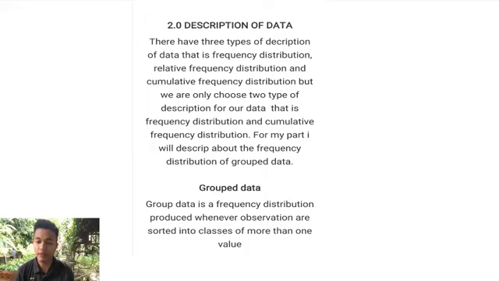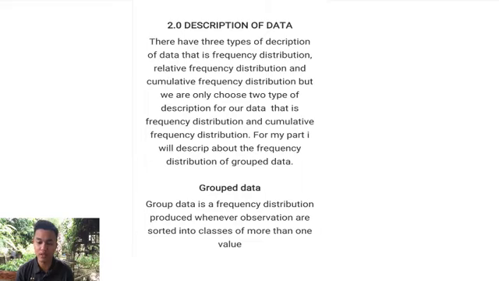Okay, description of data. There are three types of description of data: frequency distribution, relative frequency distribution, and cumulative frequency distribution. But we only chose two types of description for our data, that is frequency distribution and cumulative frequency distribution.